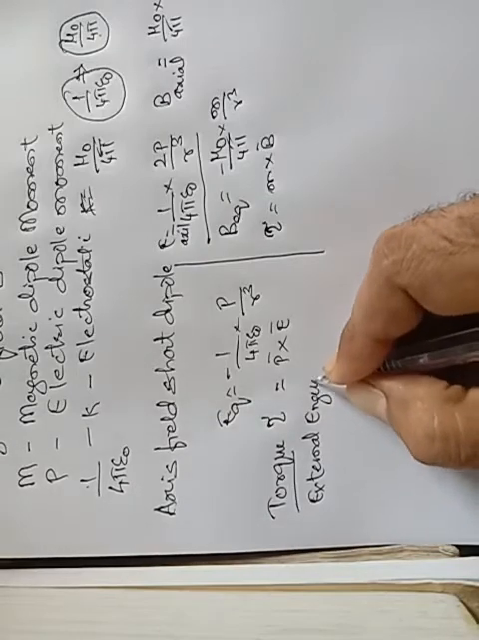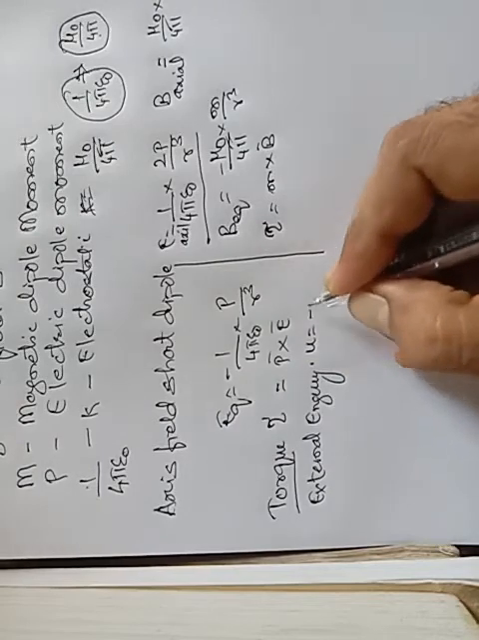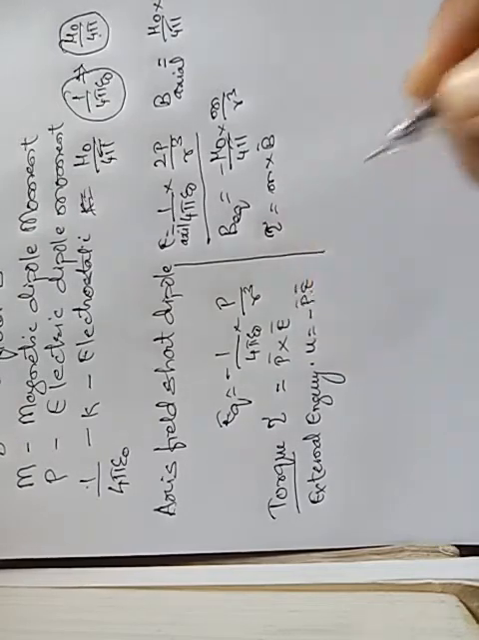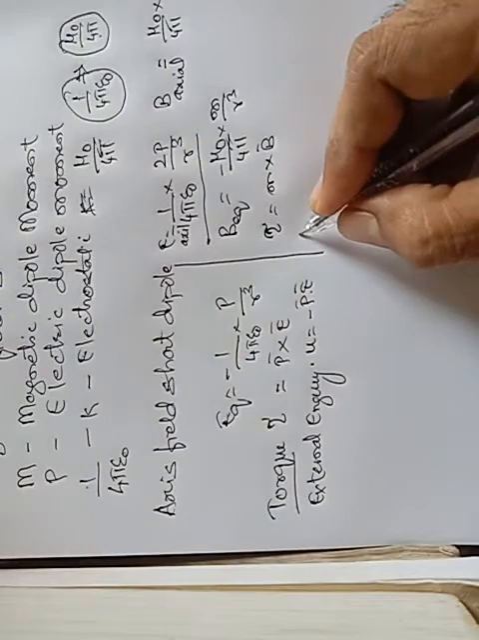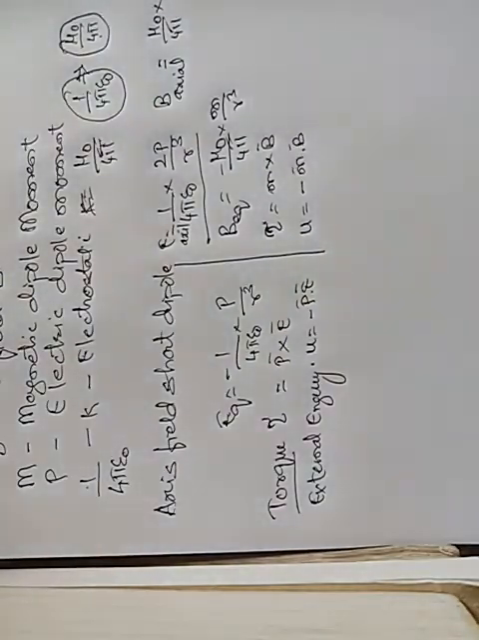In case of this external energy, you have seen U is equal to minus P into E. Here, U is equal to minus M dot B. Where M is there, we have to substitute P, and where P is there, we have to substitute M, and in place of E we have to substitute B. So this is, we can say, an analogous method for studying the electric field and the magnetic field.